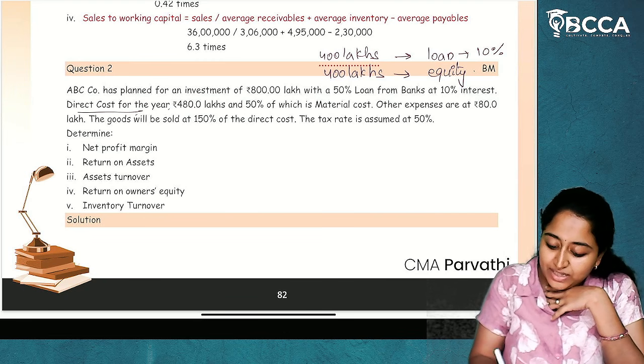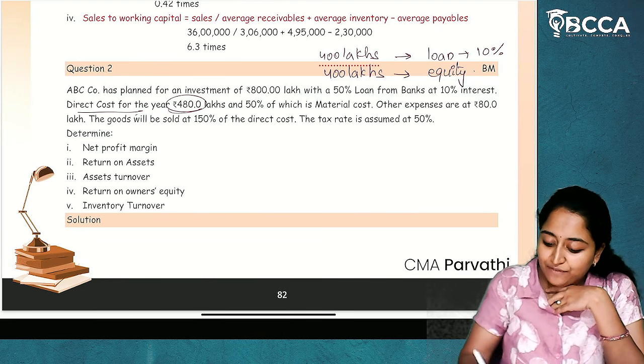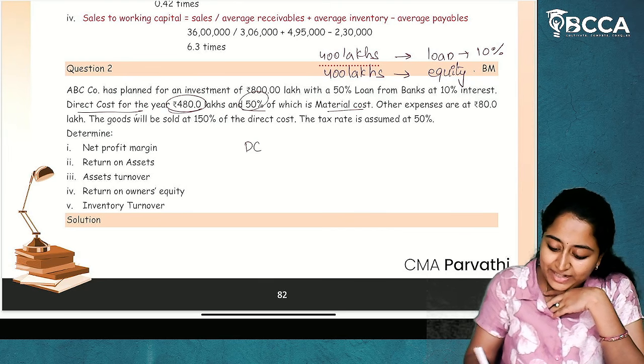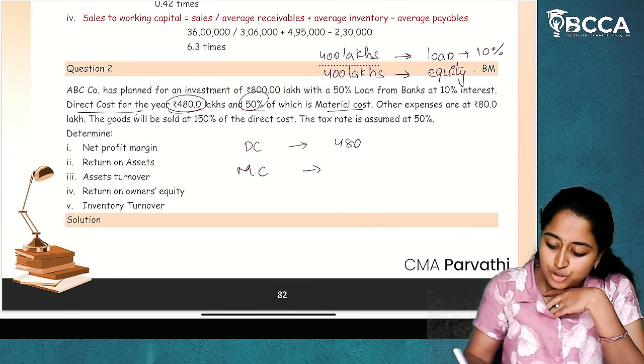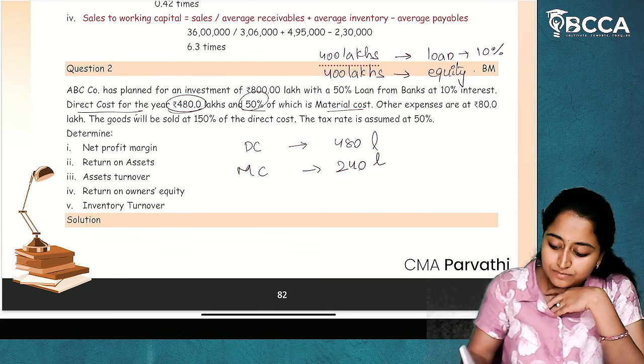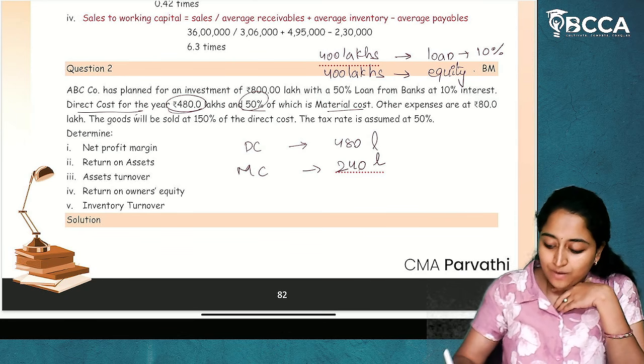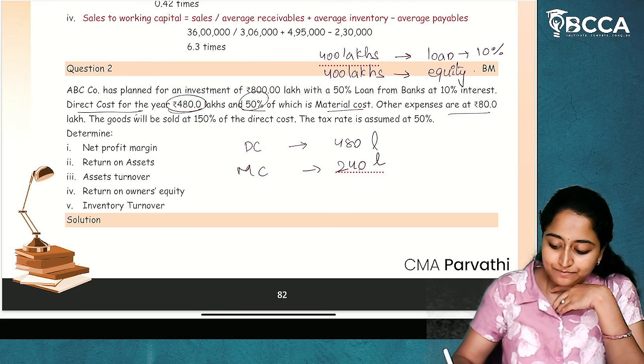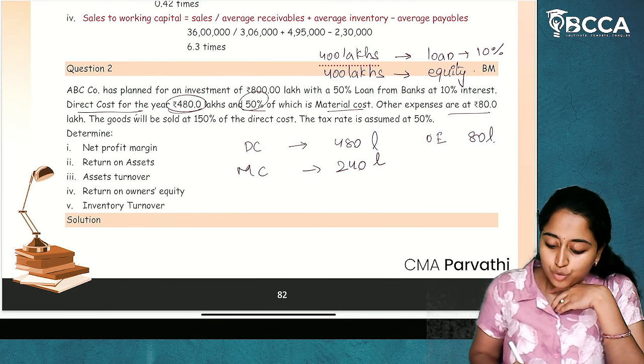And direct cost for the year is given to be 480 lakhs and 50% of which is material cost. In direct cost 480 lakhs, 50% is material cost. So material cost is 240 lakhs. I hope it is clear. Now other expenses are given to be 80. Other expenses are 80 lakhs. Okay. The goods will be sold at 150% of direct cost.